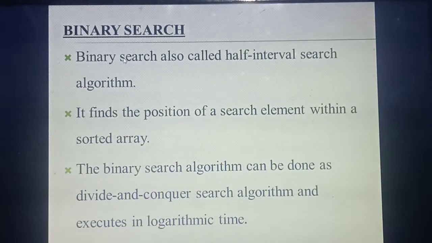Binary search is also called half interval search. Mainly it is used to find the position of a particular element in the sorted array list. The searching is done using the divide and conquer method. Understood? You can write the 3 points now.